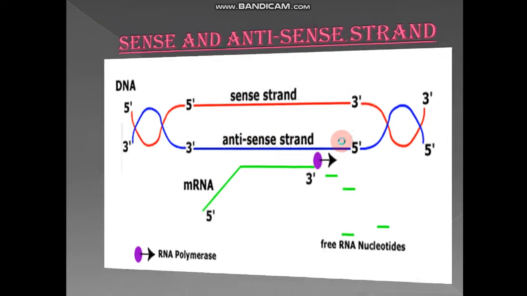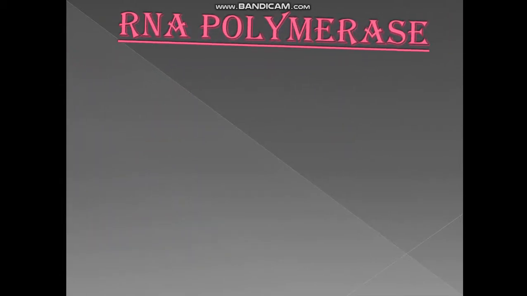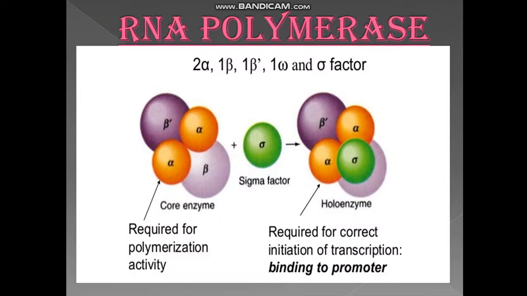Clear? Next is RNA polymerase. RNA polymerase is made up of two major units. One is the core enzyme, another is the sigma factor. They combine with each other to form the holoenzyme.